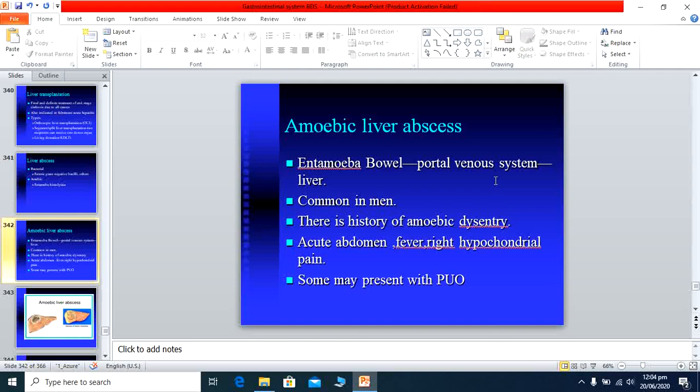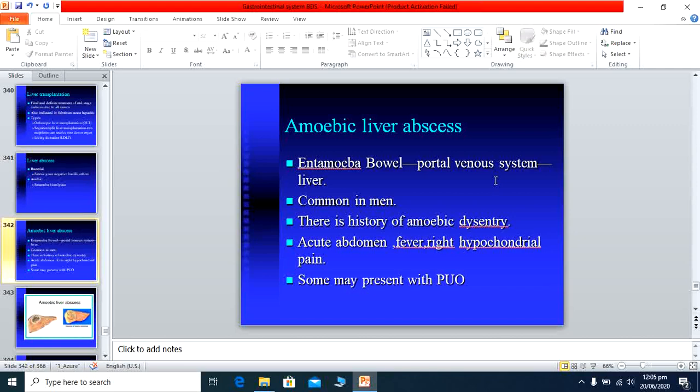When it reaches here, it causes portal inflammation, and this results in the development of multiple microabscesses, and these eventually form a single, and sometimes large, abscess. So this is the mechanism of how the amoeba is carried from the bowel or intestine to the liver tissue.